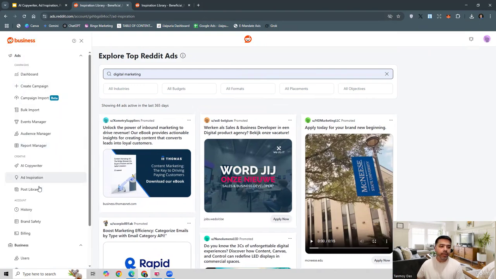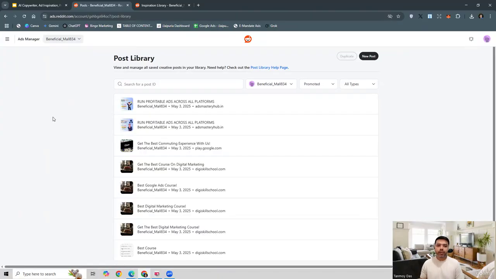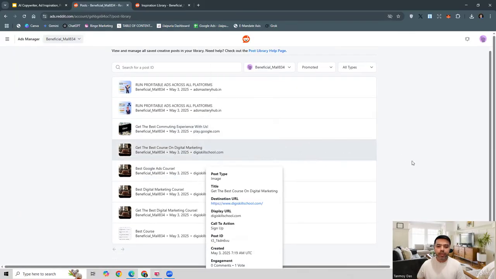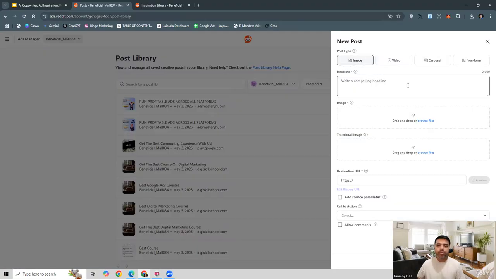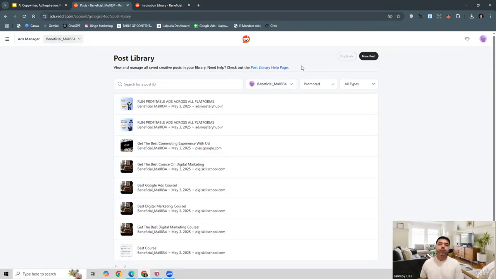The third one is going to be post library, which is primarily a database where you can keep all your images, your ad creatives, your video ads. They can stay here, and you can have a look at them. You can add new ones from here as well, which can be images, videos, carousel, freeform, all those can be added here for further usage. If you're planning to build a new campaign going forward and you have a bulk of image ads or video ads which you want to use, first you can upload them here and then start building out that campaign, where you can quickly attach them.